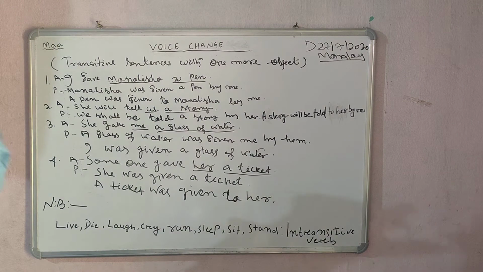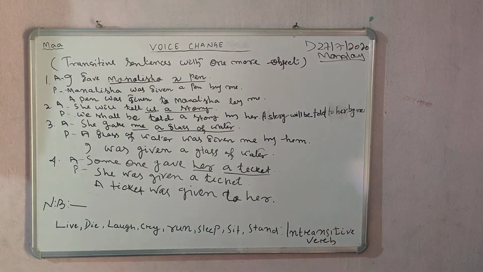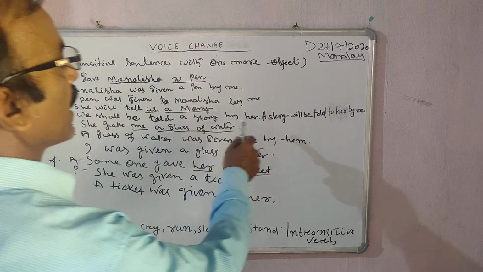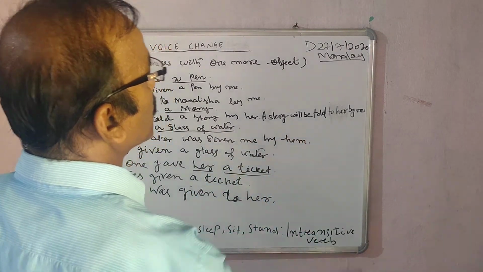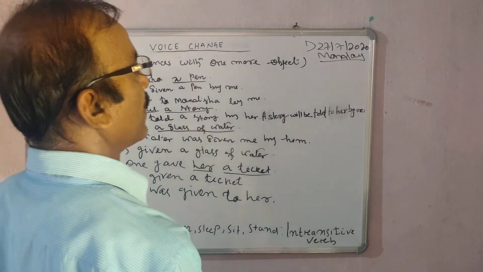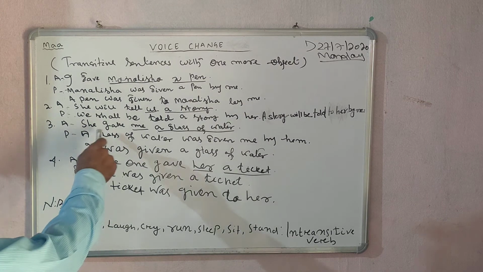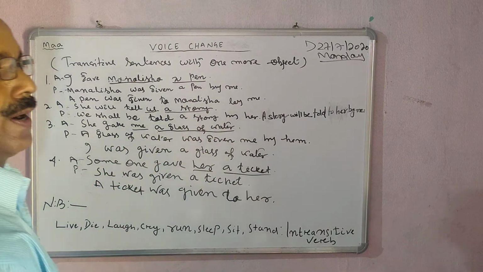Then next, come to the second object, that is a story. Let's come here. You have to take the second object first in the sentence. A story will be told to her by me. Let's come here. Third one. She gave me a glass of water.